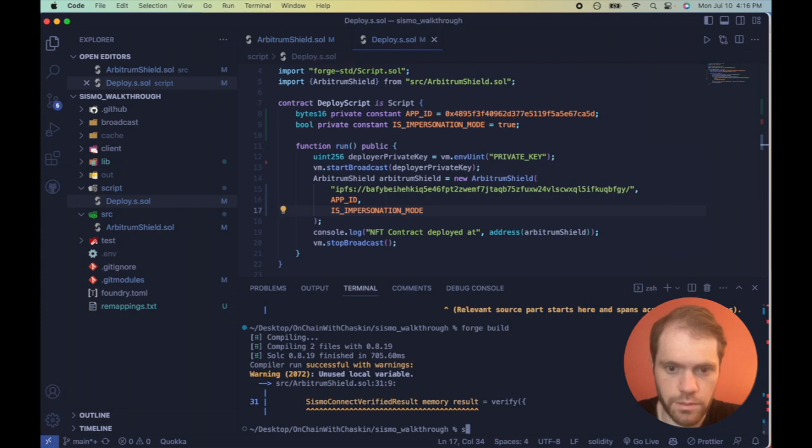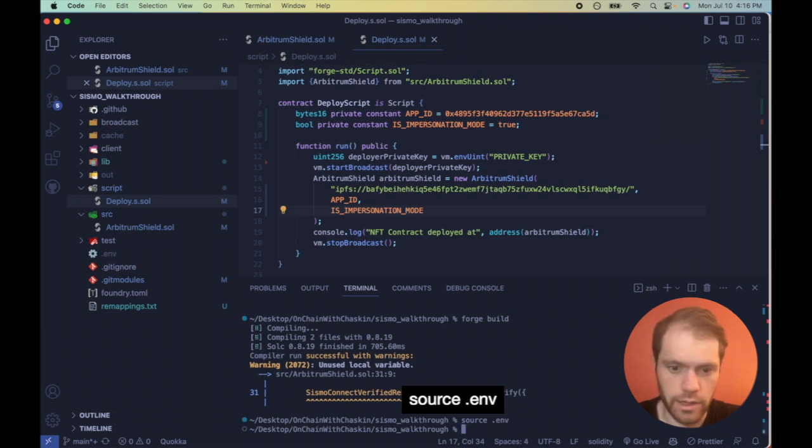Now let's write a script to test to make sure that it'll deploy correctly. Oh wait, before we do that, we need to do source .env. This is important or it's not going to work because our environment variables aren't loaded up.